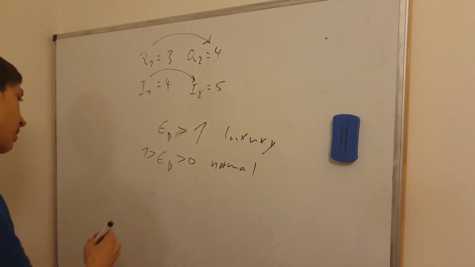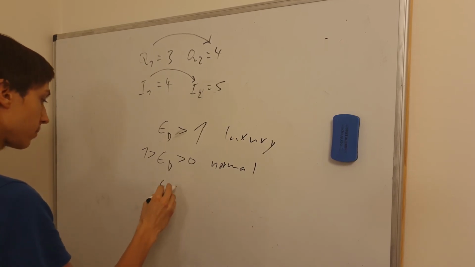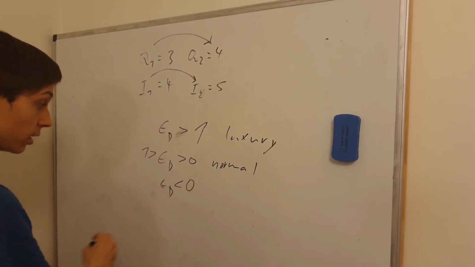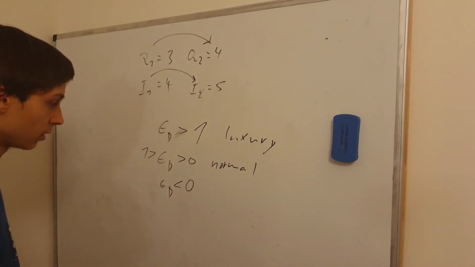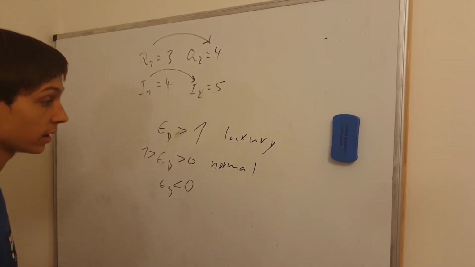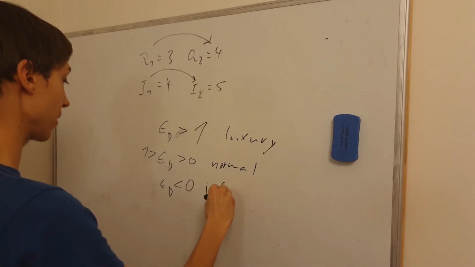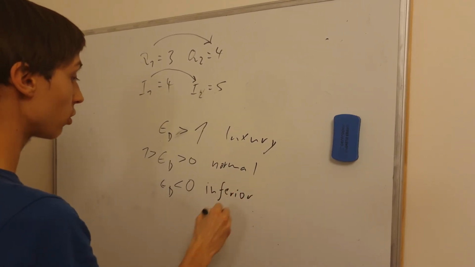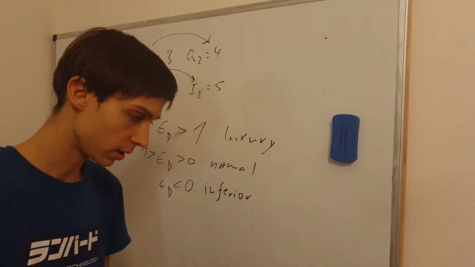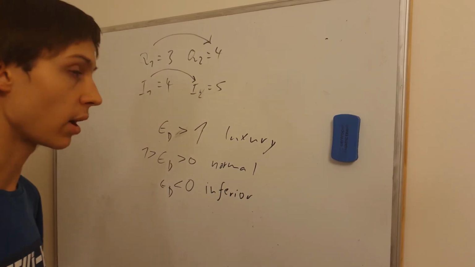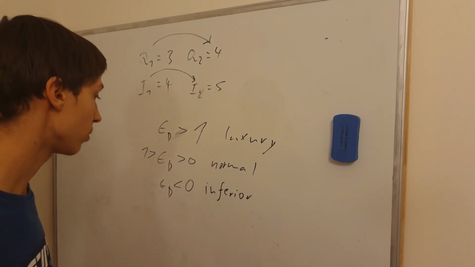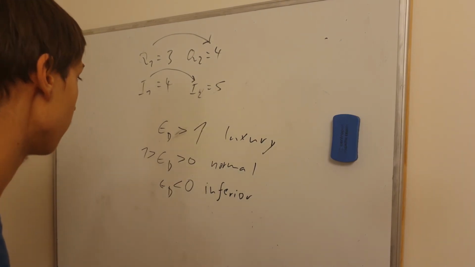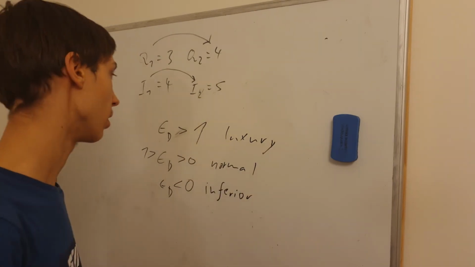And then if it's smaller than 0, when the income elasticity of demand is negative, then it means it's an inferior good. It's something very cheap that people don't buy when they have more money. When their income rises, they're going to buy less of it because they just don't need it anymore. They will replace it by something more expensive, maybe in the luxury part of the scope.